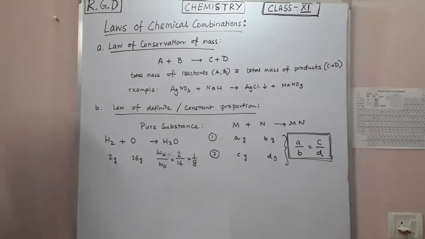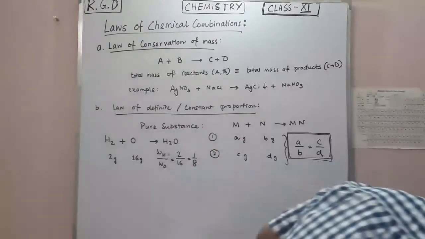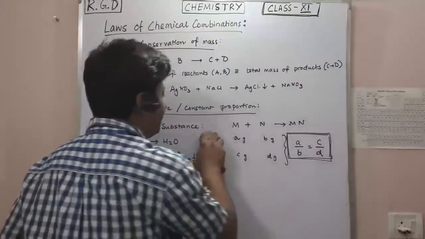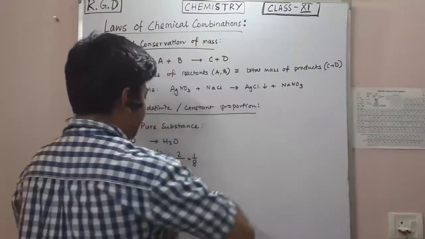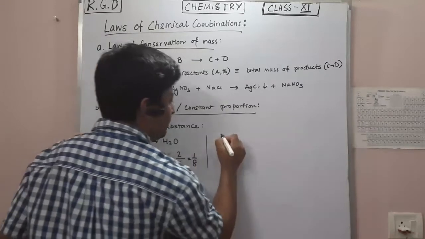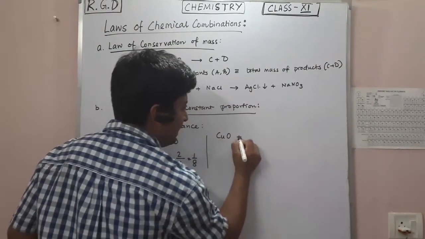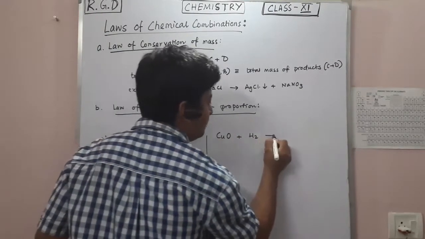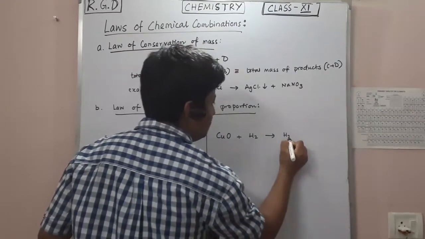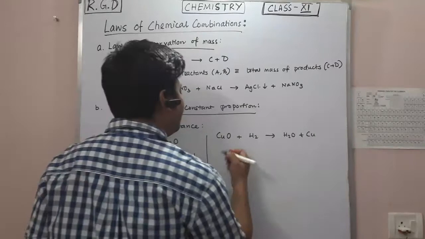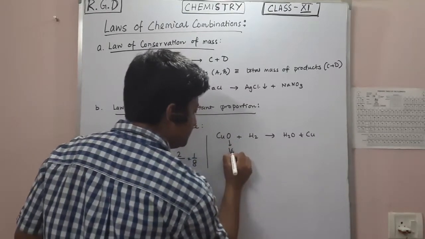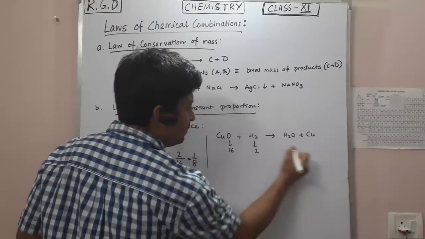Now, let's take another reaction, where you have copper oxide plus hydrogen giving H2O plus copper. Here the oxygen is 16 and hydrogen is 2.